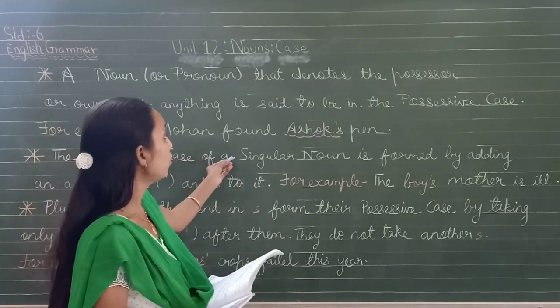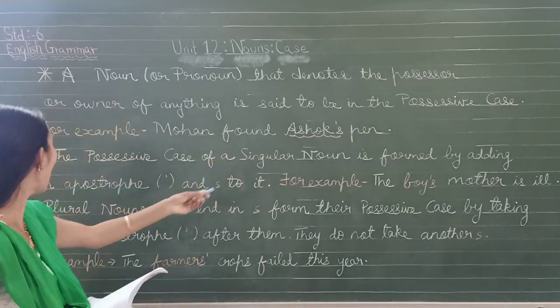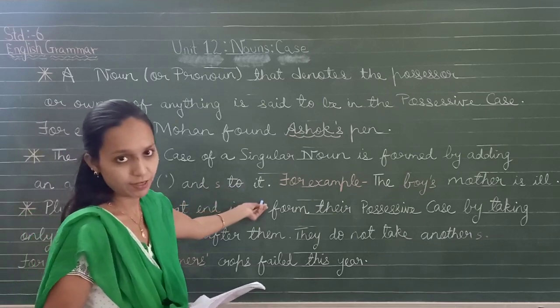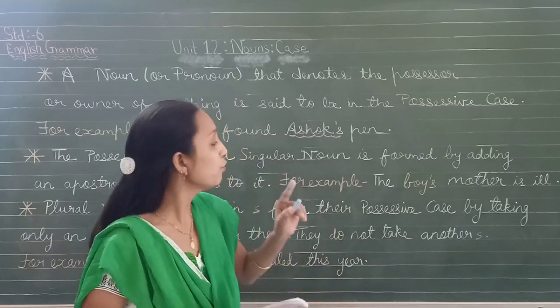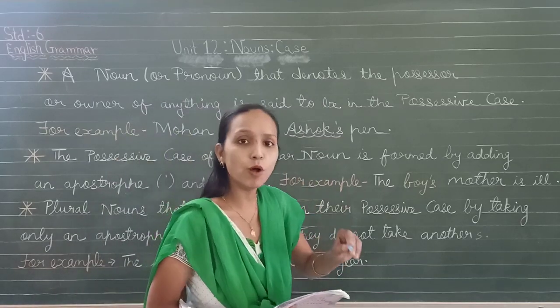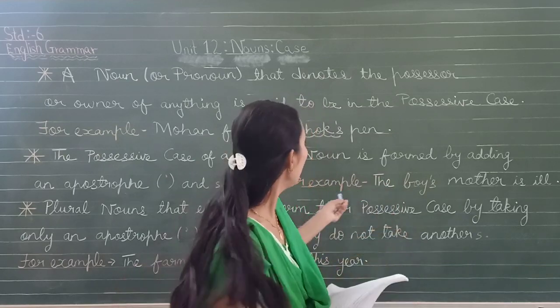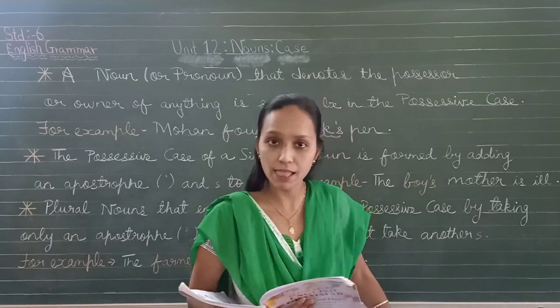The possessive case of a singular noun is formed by adding an apostrophe and s to it. So if the noun is singular, what you have to remember is that you have to add an apostrophe and an s. Okay? For example, the boy's mother is ill.